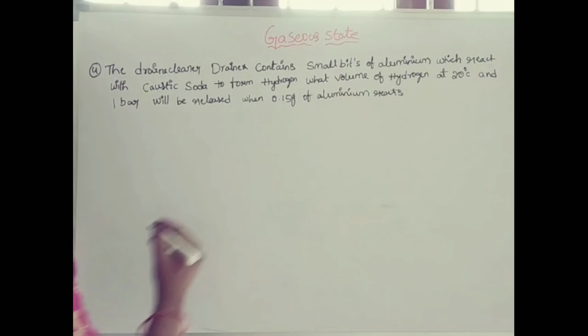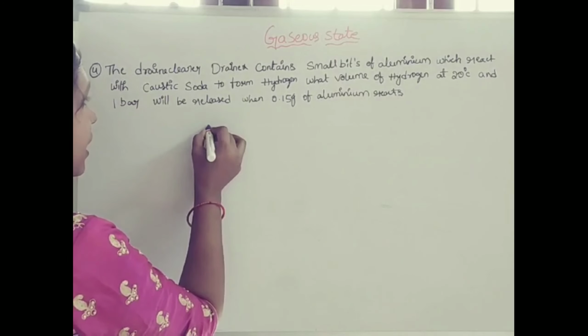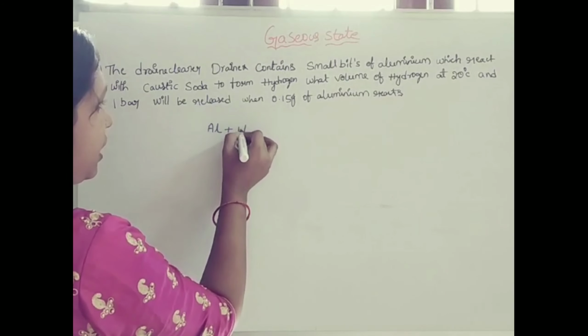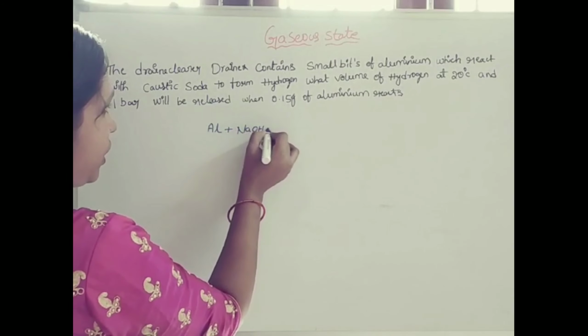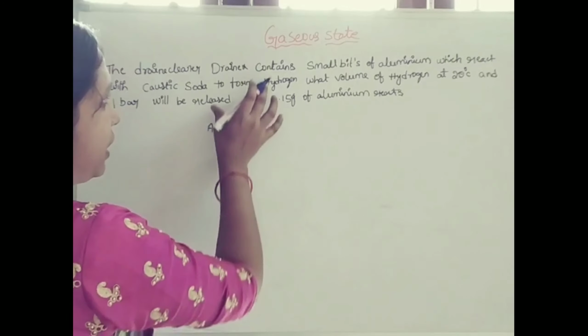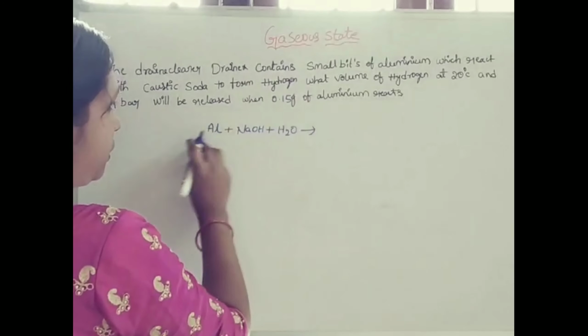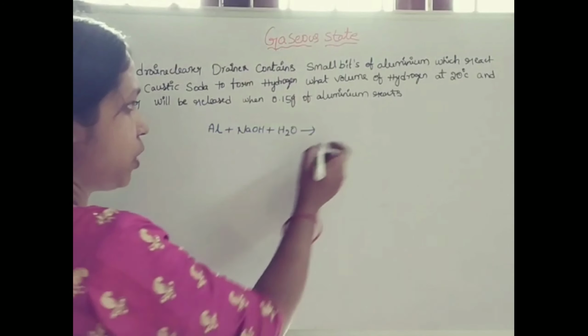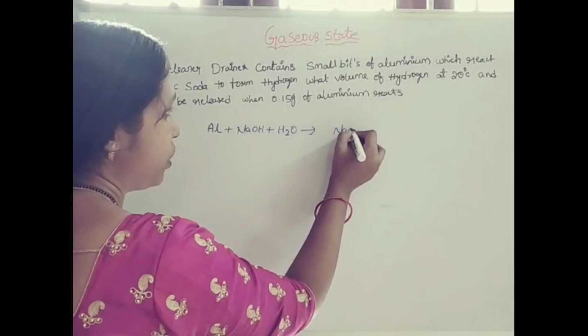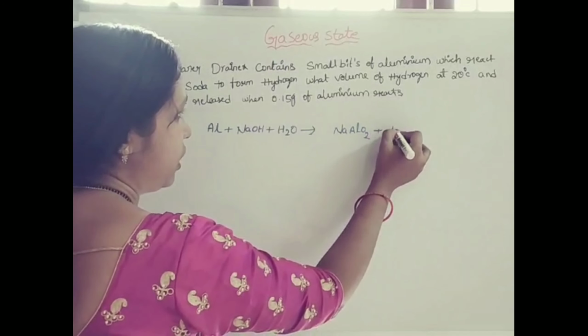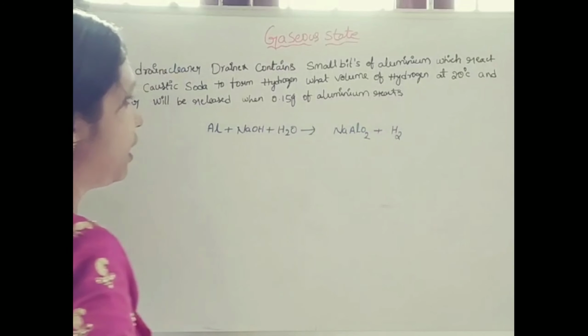First, here the drainage contains a trace of aluminium. It reacts with caustic soda NaOH and the drain water, H2O. When aluminium reacts with caustic soda, sodium aluminate, NaAlO2, is formed and hydrogen gas is released.